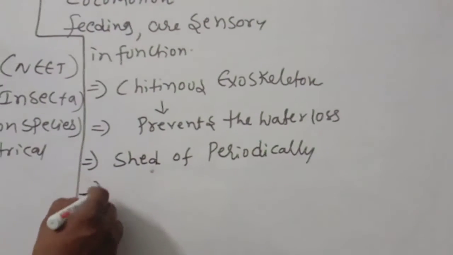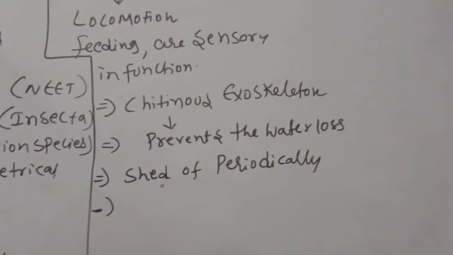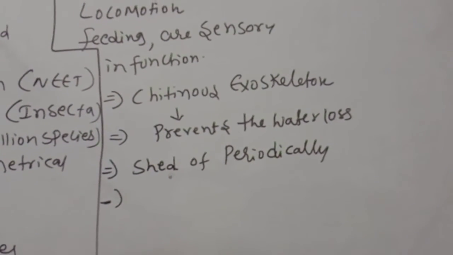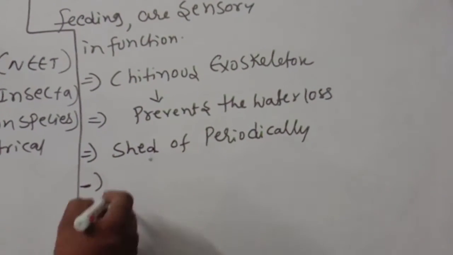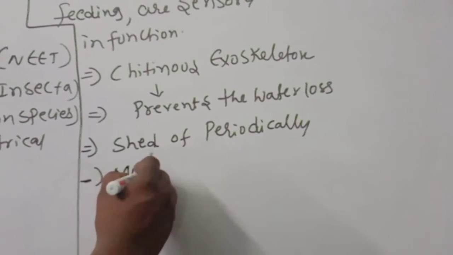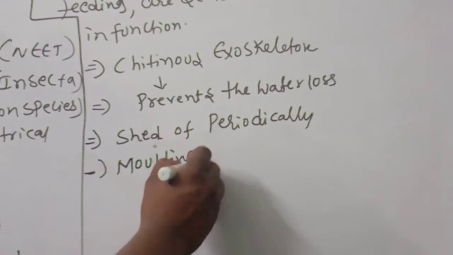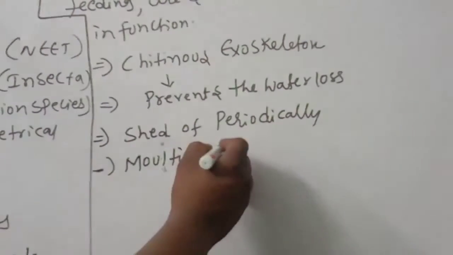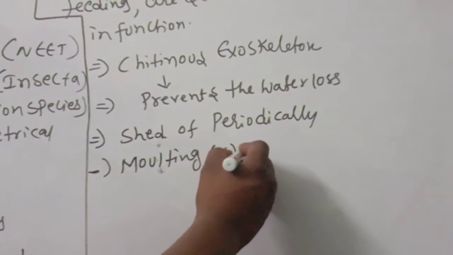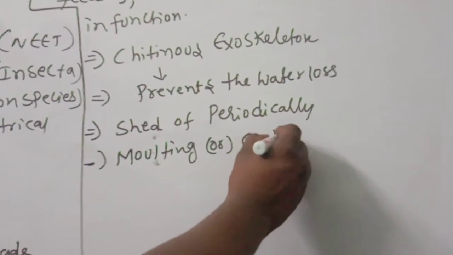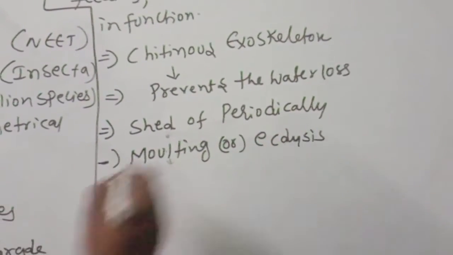Shed off periodically means what do you call the process? The process is called molting, or also called ecdysis.